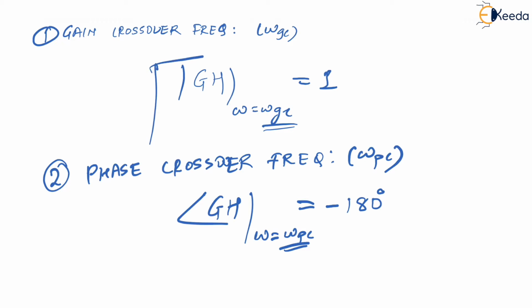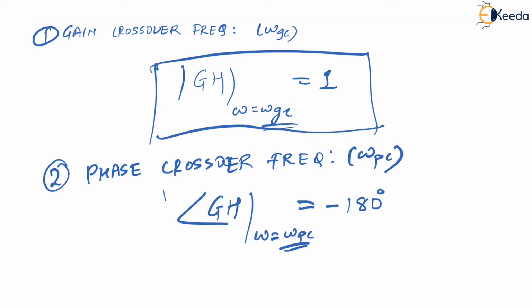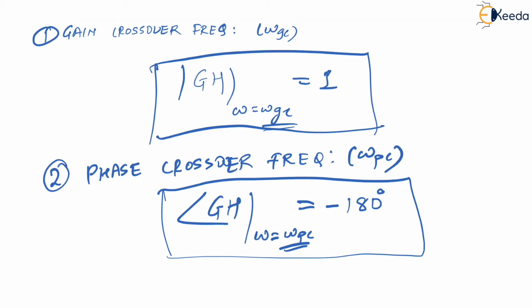So this is the formula. From this formula you will get omega GC. From this one you will get omega PC, right? Now the third one is gain margin.